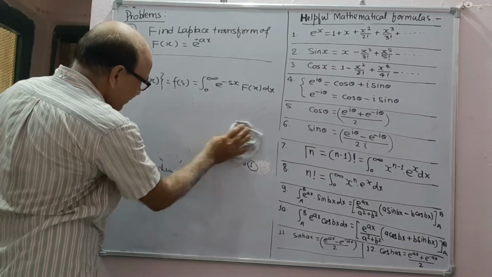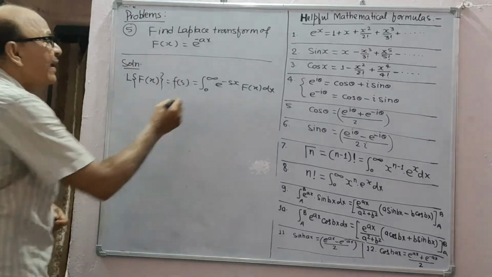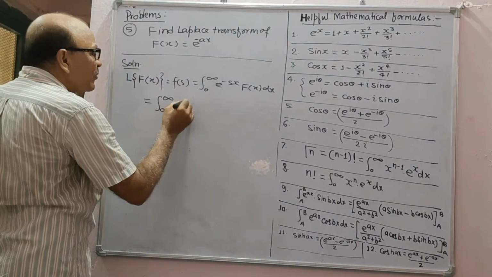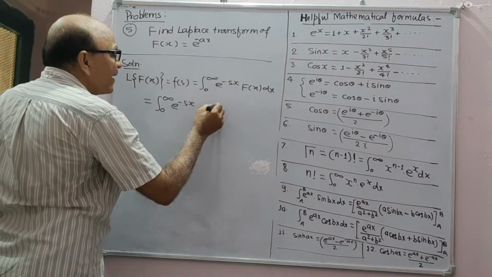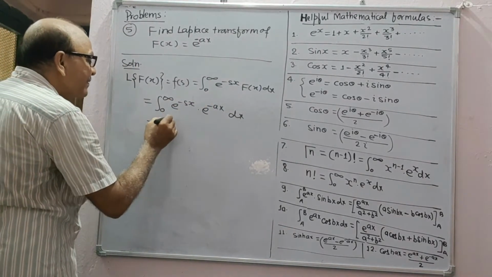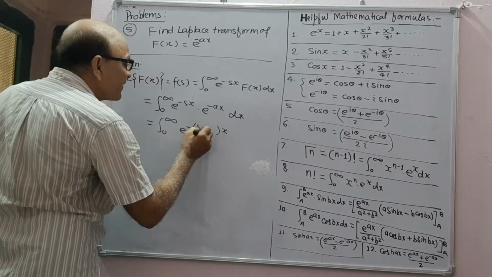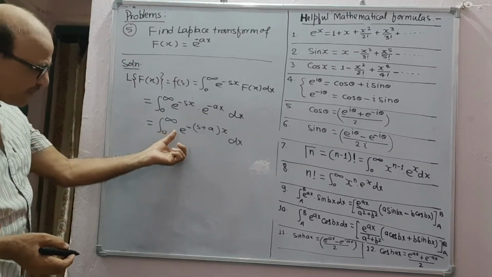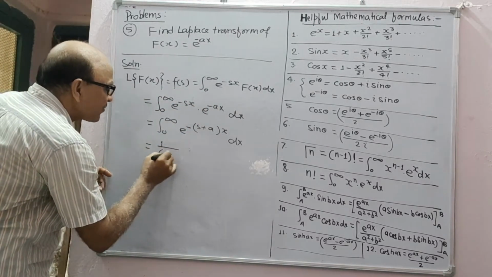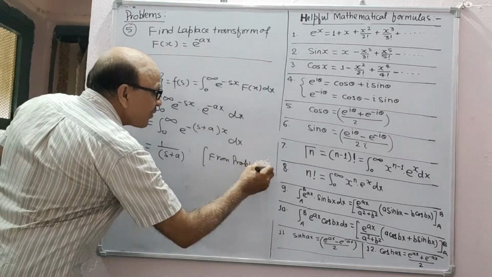Again, in the same way, this is the formula for Laplace transform, and if you replace f(x) by this one, you get 0 to infinity e to power minus sx e to power minus ax dx, and again you can combine these two to get 0 to infinity e to power minus x taken common, so this is s plus a dx, and again from problem number 1 the result will be 1 upon this, means 1 upon s plus a.